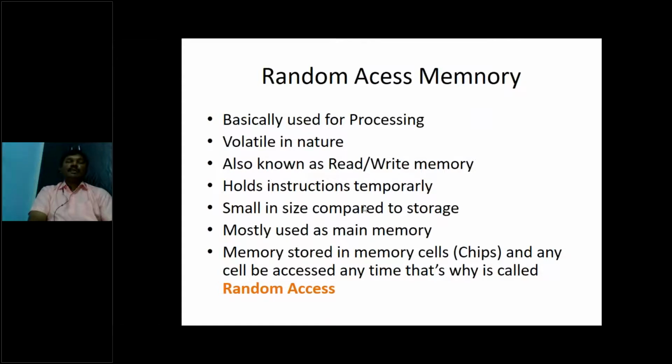It holds instructions temporarily. It is smaller in size compared to storage, because storage is available in terms of gigabytes, whereas RAM is available in terms of gigabytes like 2 GB, 3 GB, 4 GB. Today mobile phones have only 8 GB maximum, while storage capacity for ROM has reached up to 128 GB. So if you compare 128 GB with 8 GB or 6 GB, RAM is very little.